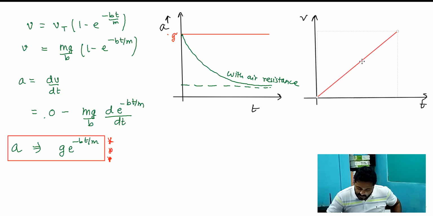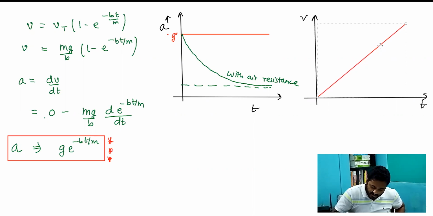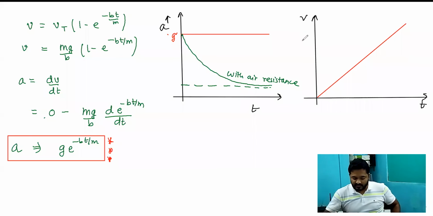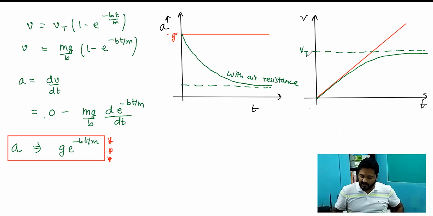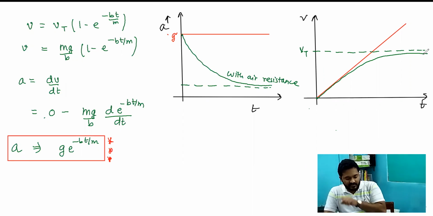The velocity is constantly increasing with time. This was when it was moving with constant acceleration in the downward direction. But in this scenario, what will happen? The velocity is initially 0. It will grow with time and then it will become constant. तो इसको अगर अपने देखें तो ये कहीं यहाँ पे आ जाएगा. And this is the terminal speed which it attains, that is mg by b, and post that the particle will continue to move with that constant speed which it has attained.